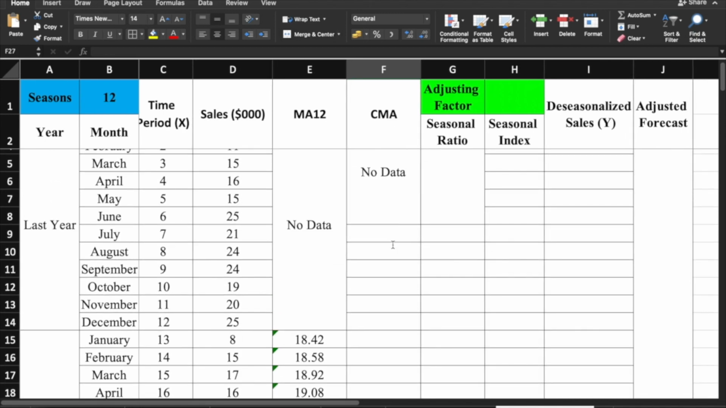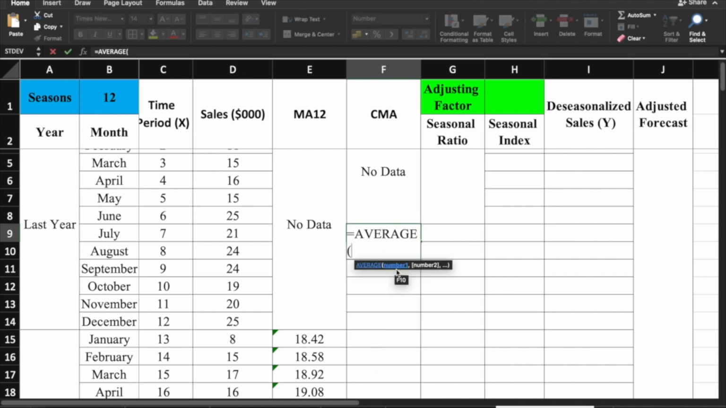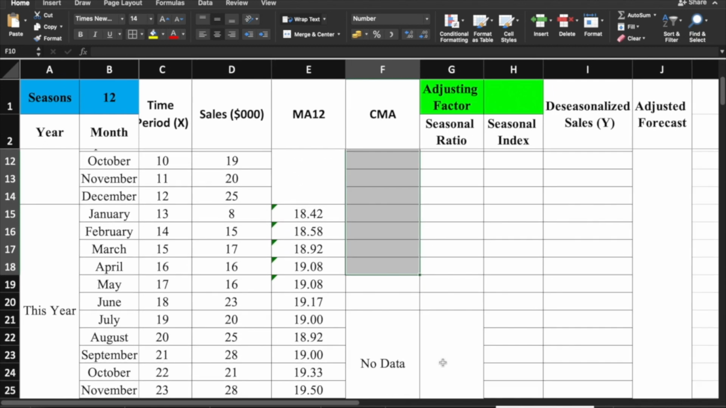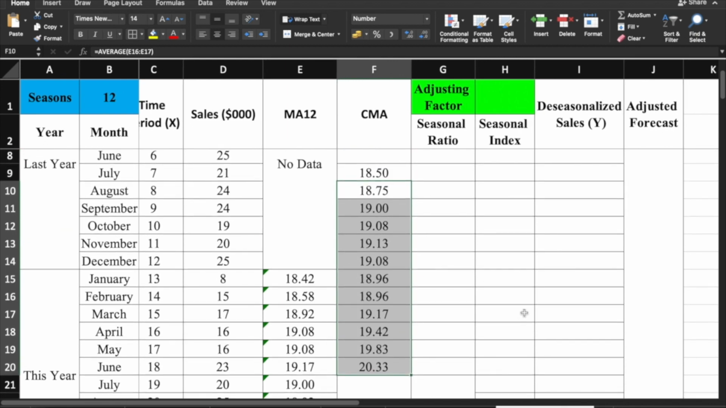And how to compute the moving average, the centered moving average? Basically, we're just going to have the average of our 2 months. Okay, ayun na po yun. So, we have here the CMA for the July last year, which is equivalent to 18.5. Copy this and drag hanggang makarating tayo doon sa June this year. So, this is actually total of 12 months. Kung bibilangin nyo, total of 12 months. So, this is our CMA or the centered moving average.